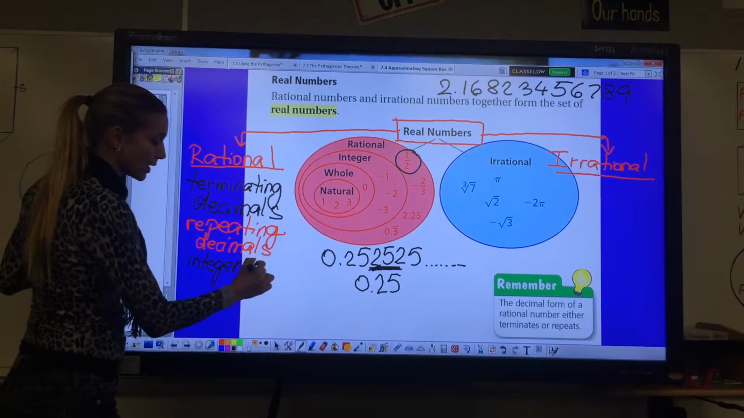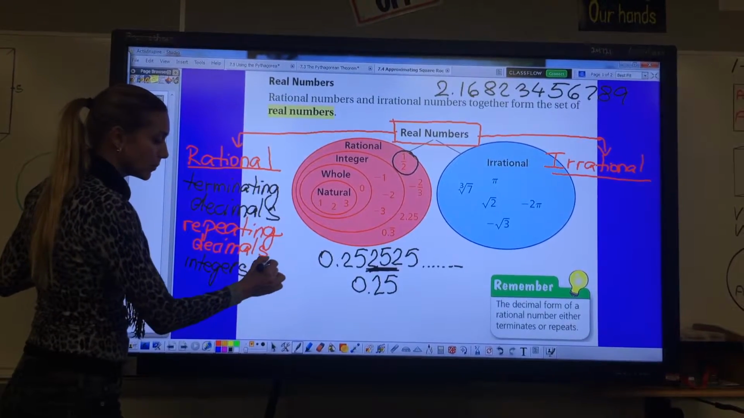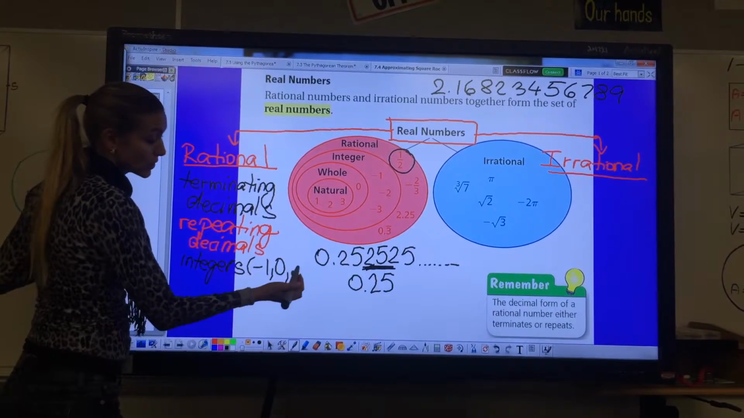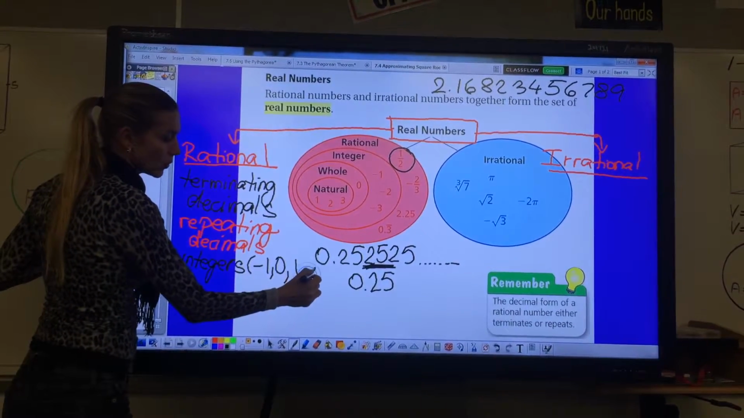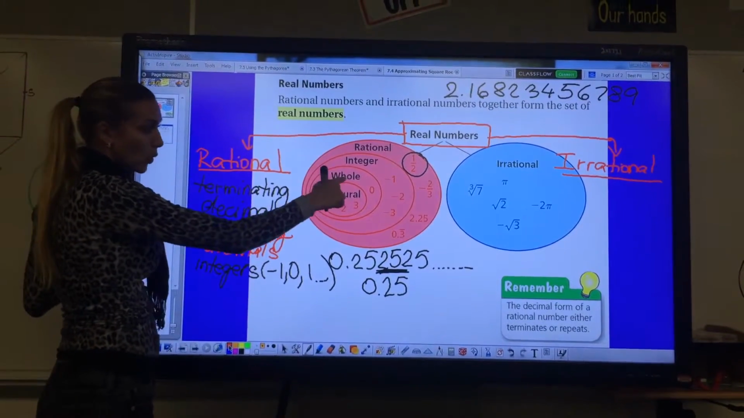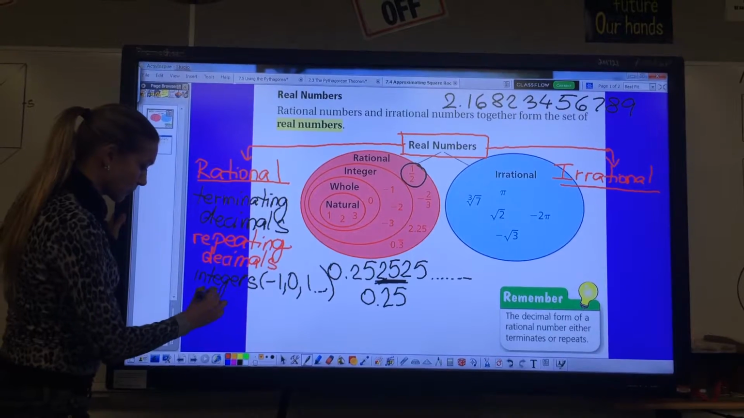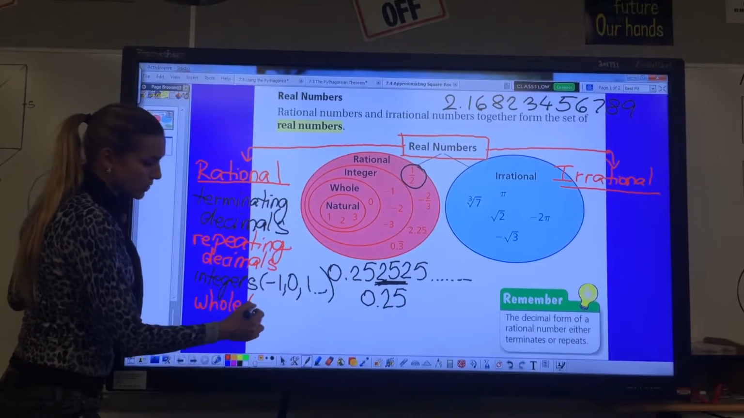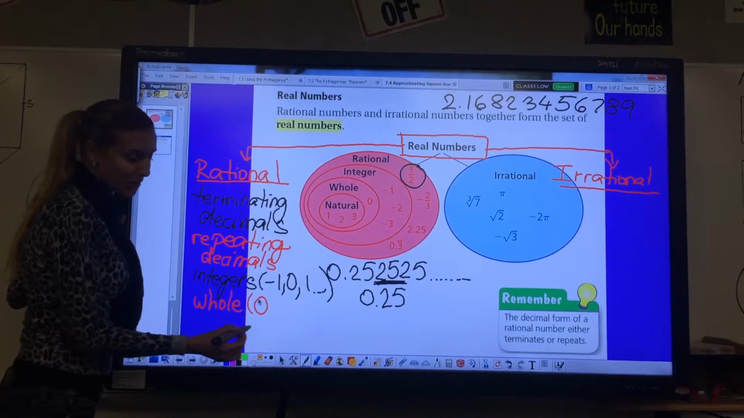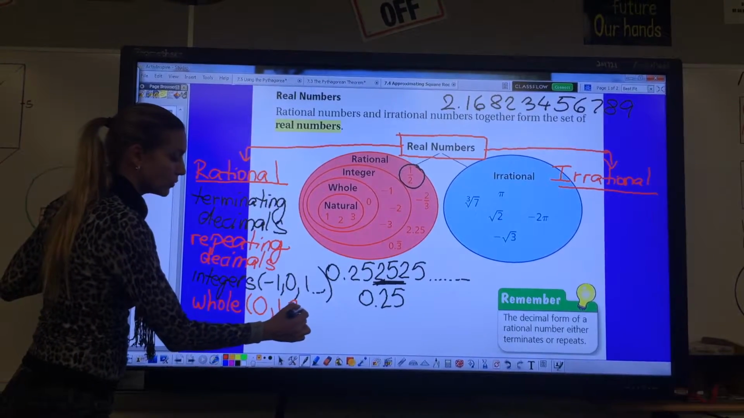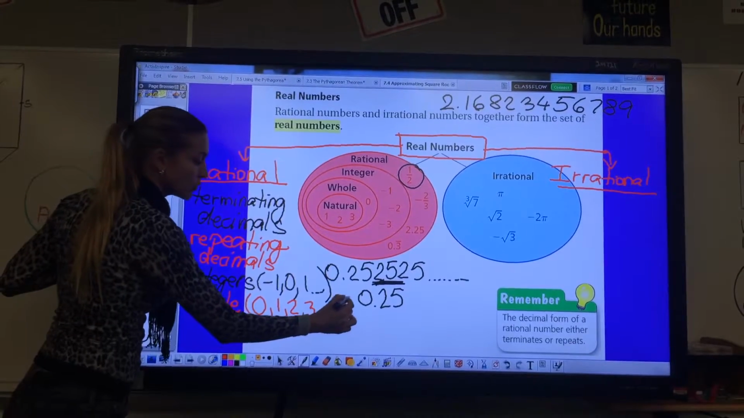Then we have integers. Integers, if you forgot, include negative numbers, for instance -1, zero, and positive numbers, and they go on and on, right? Then we also have whole numbers. Whole numbers always start with 0. Whole: 0, 1, 2, 3, and so on and so forth.